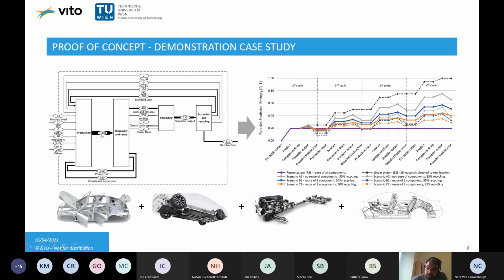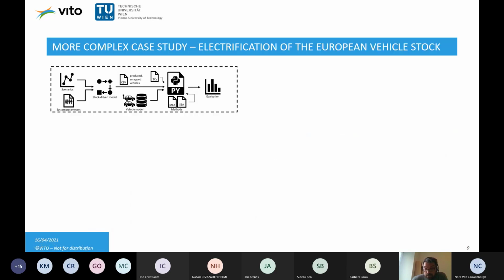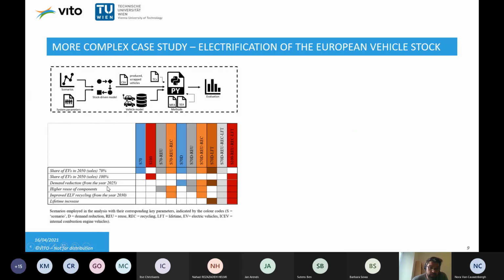What is important is not only the performance in the end of this simulation, but also the changes of statistical entropy, as we said already, that these are related to some type of efforts in forms of energy or manual labor, etc. So applying this concept to a more complex study, the electrification of the European vehicle stock, we used some scenarios with also different recycling and reuse of components, but also lifetime increase of the vehicles.